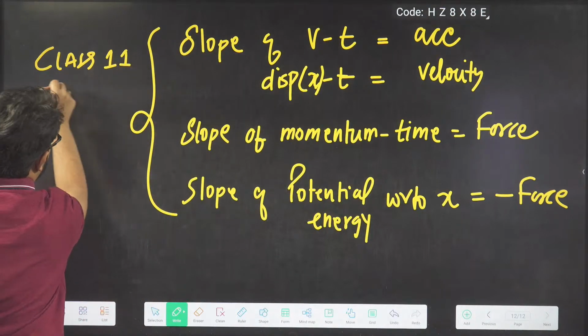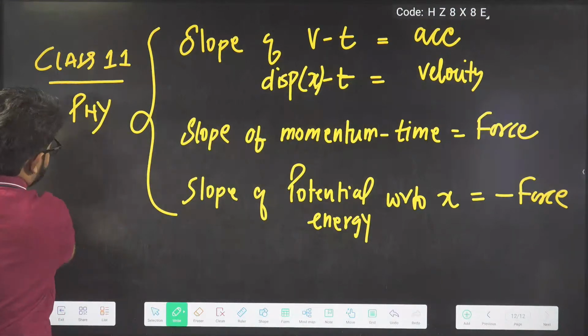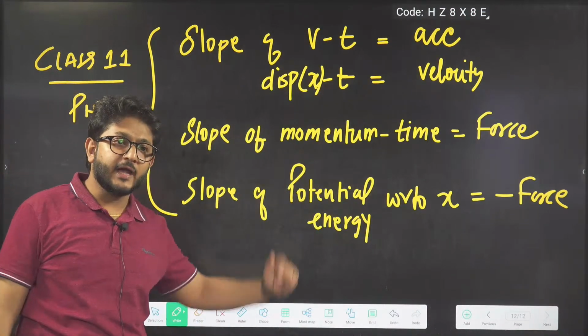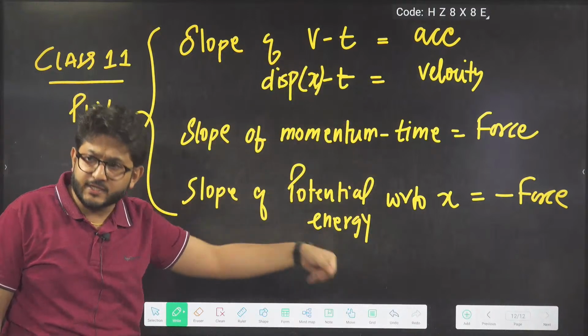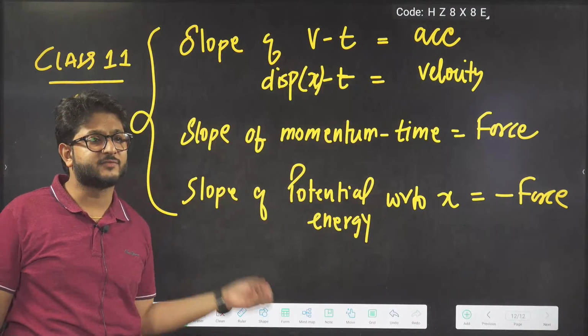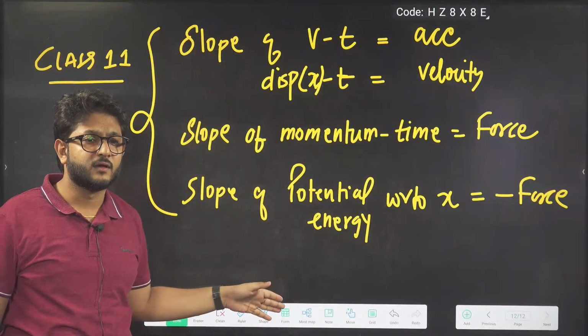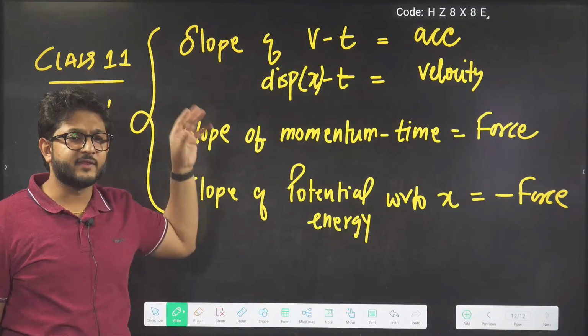Class 11 physics. These results will come in class 11 physics and their graph will be there. We will have to compare acceleration, velocity, momentum, all of these results when the graph will be given in this manner.